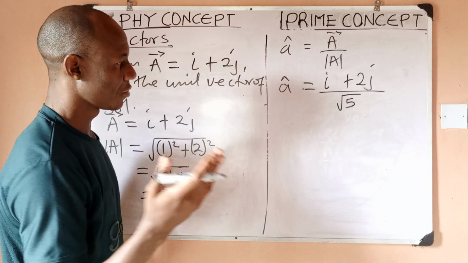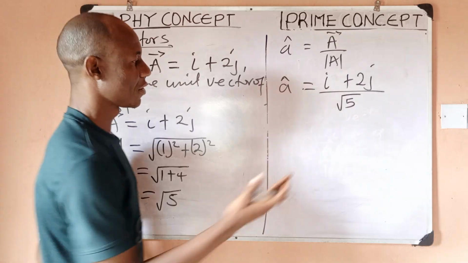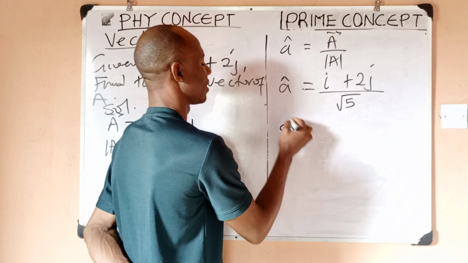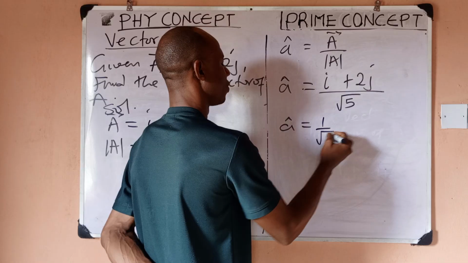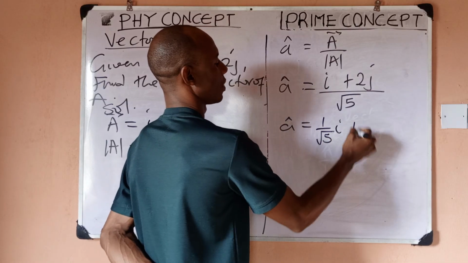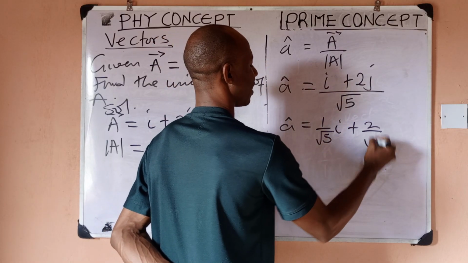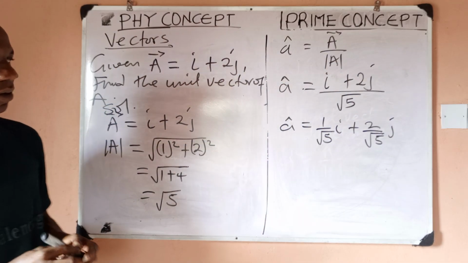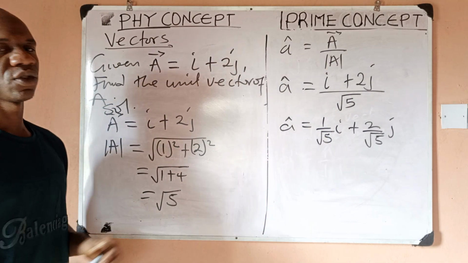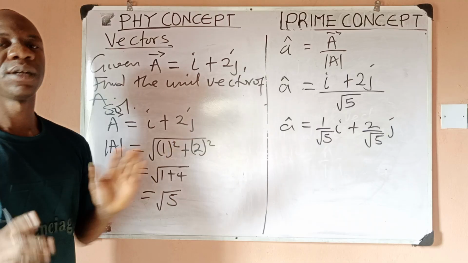But for the sake of maybe objective exams, we can split this. We can say the unit vector is going to be 1 over root 5 i plus 2 over root 5 j. We can still write it this way depending on how they want your option to be. So this is our answer, or this.